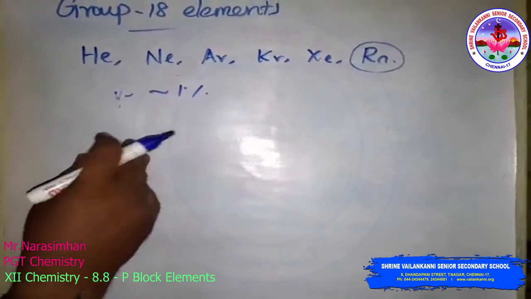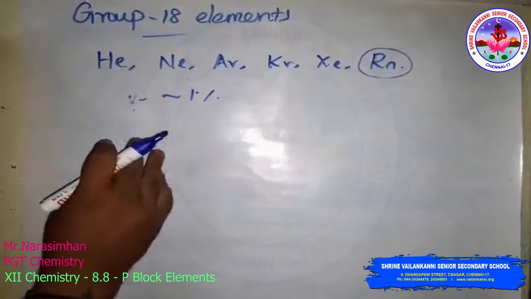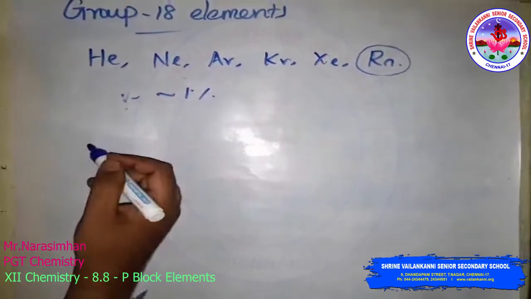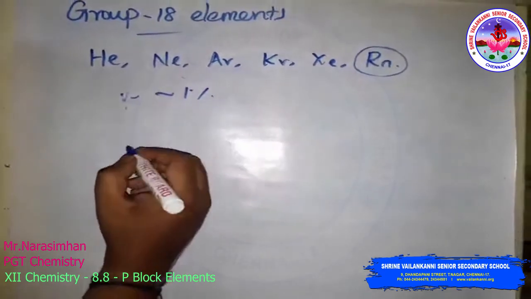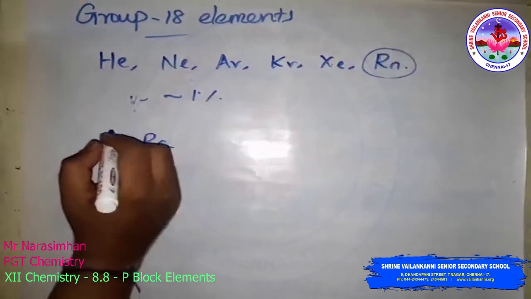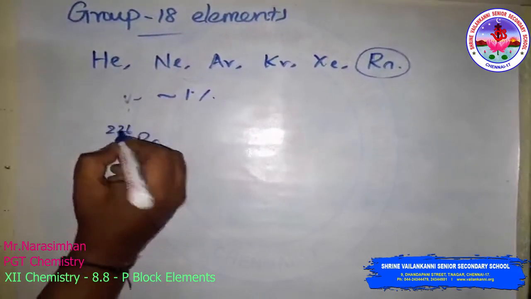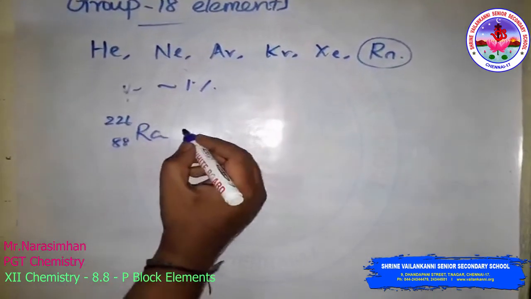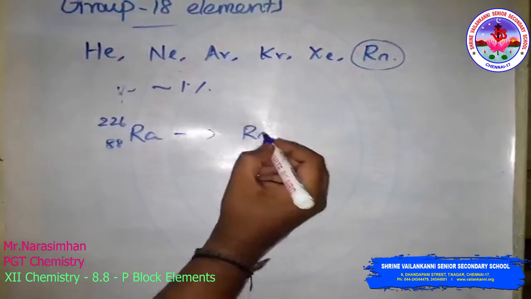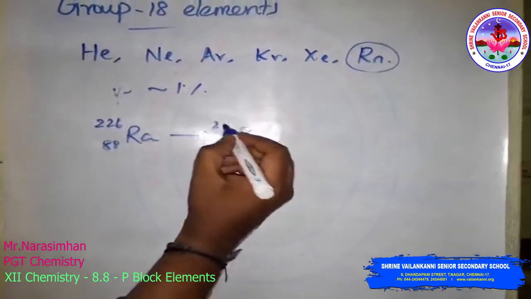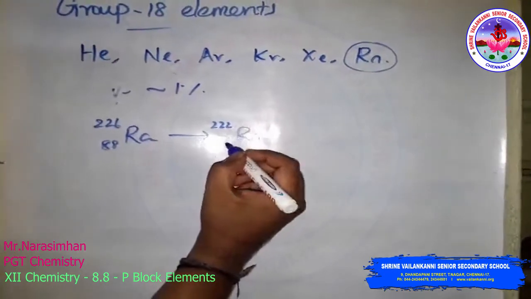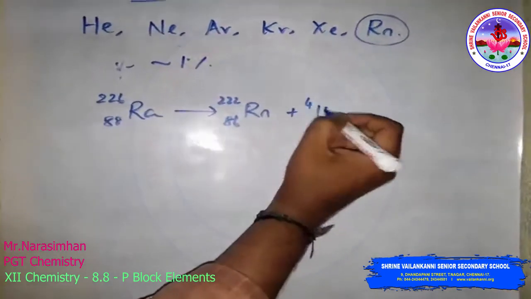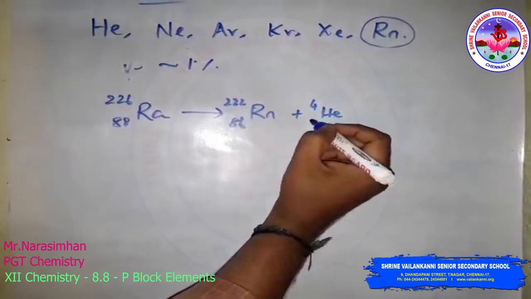Xenon and radon are the rarest elements of the group. Radon is obtained as a decay product of radium. Radium, the isotope 226, decays to form radon 222, atomic number 86, and helium 4.